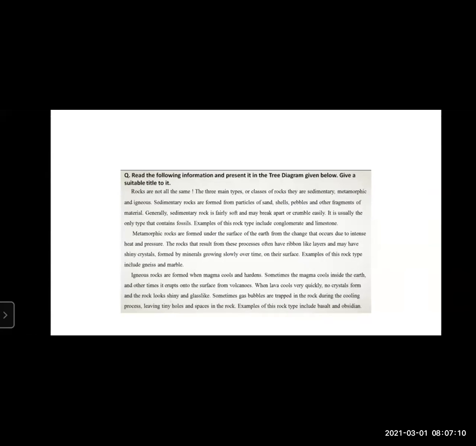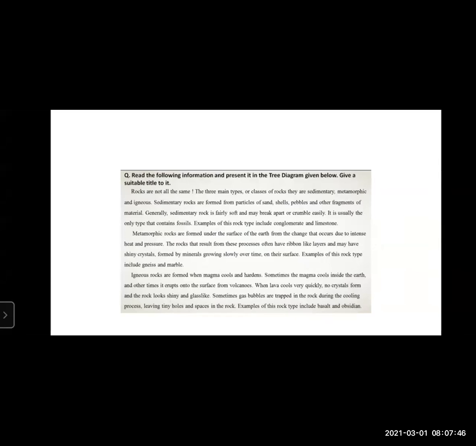Metamorphic rocks are formed under the surface of the earth from the change that occurs due to intense heat and pressure. The rocks that result from these processes often have ribbon-like layers and may have shiny crystals formed by minerals growing slowly over time on their surface. Examples of this rock type include gneiss and marble. Now this was for the metamorphic rock.